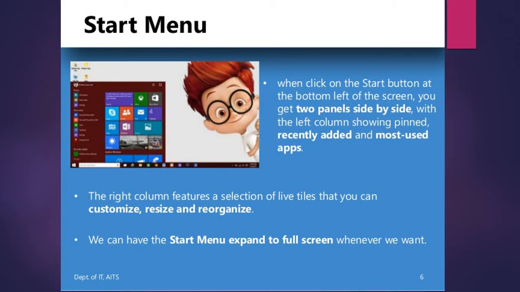So, the start menu. Windows 10 gives us a very interactive start menu where we have two panes. The first one is where we have our applications, and the second one is the live tiles. Live tiles, why? Because it's a working tile.